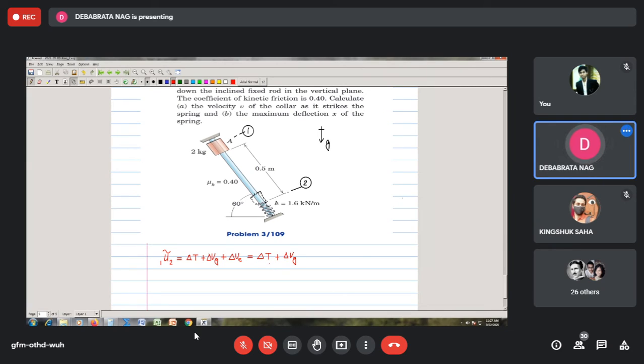I say yes. Why? Because if I draw the intermediate position of the collar here, say this is where I could draw the intermediate position of the collar. What I would find, I do not have to show the gravity force because here I have taken the gravity work done into this part. So please don't get confused. So the only active force diagram that I have is the spring, and the force due to friction, which is acting in this manner. And what is the force due to friction here?